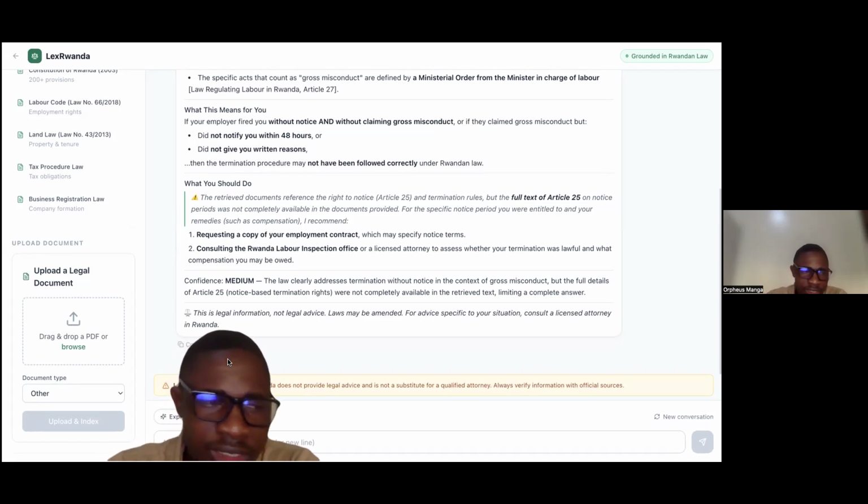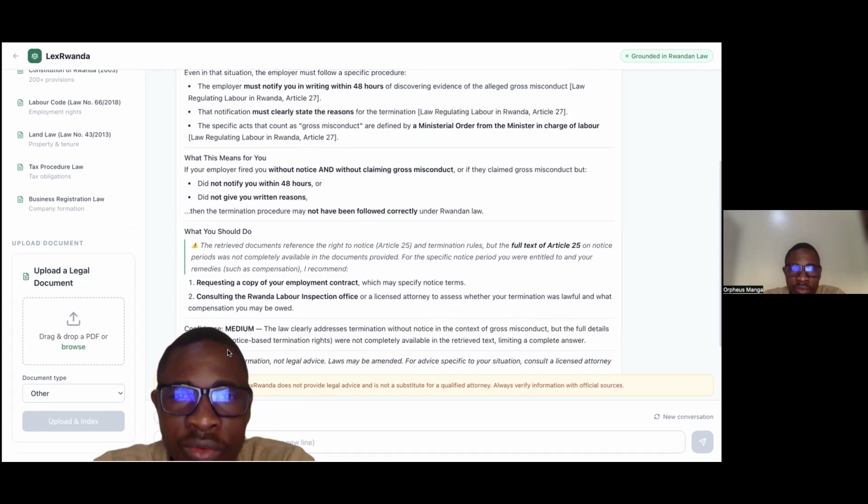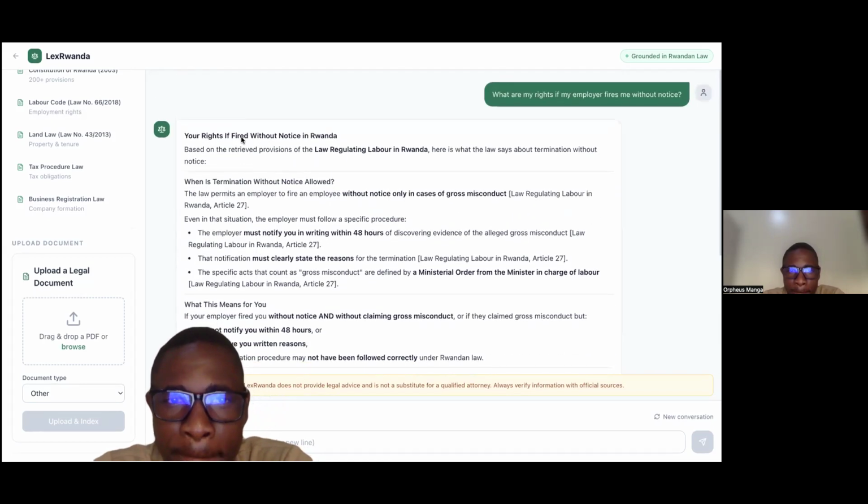The other thing this does is that every answer is cited to the exact article it came from. You can see that from this labor law, it cited that it came from Article 27.